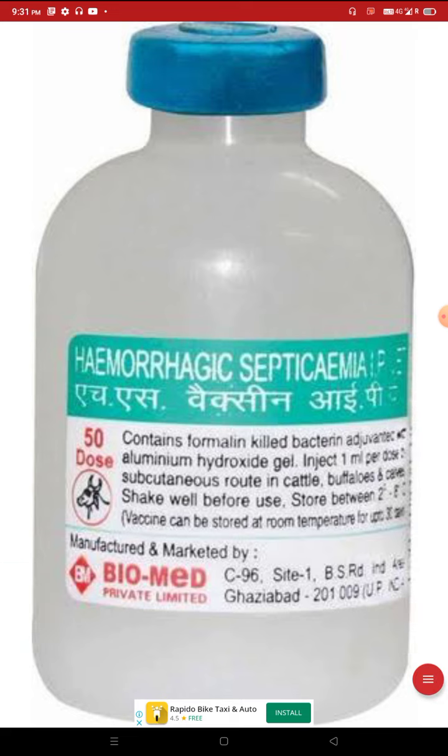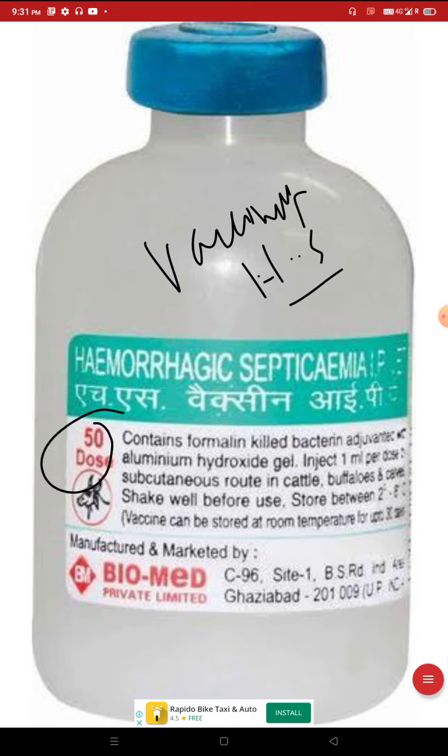Here you can see the vaccination bottle of hemorrhagic septicemia. It contains 50 doses. It contains formalin killed bacterial antigens with aluminum hydroxide gel as adjuvant.